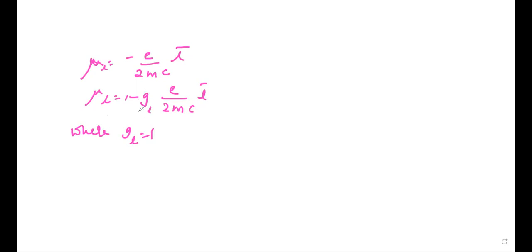The quantity GL is called the orbital g factor.